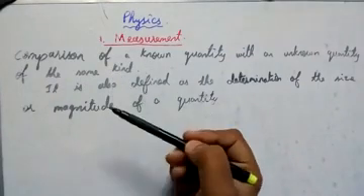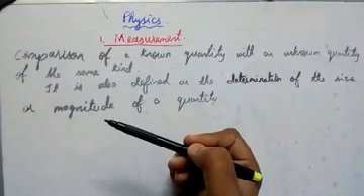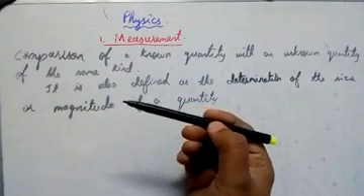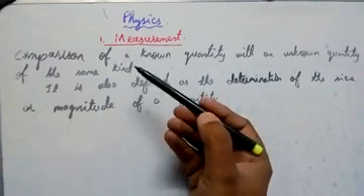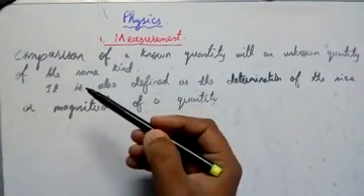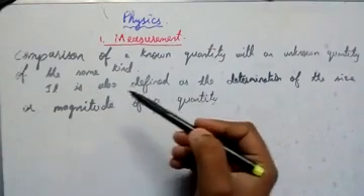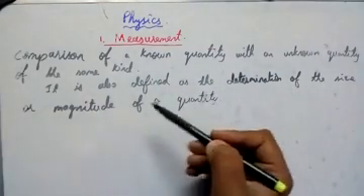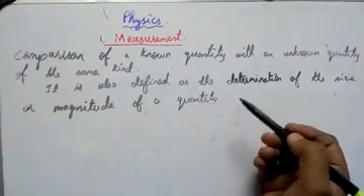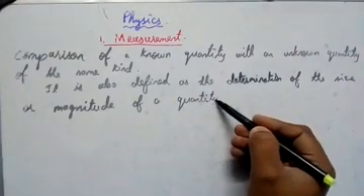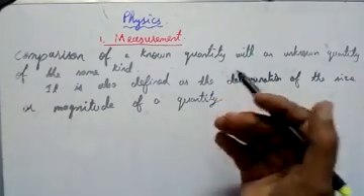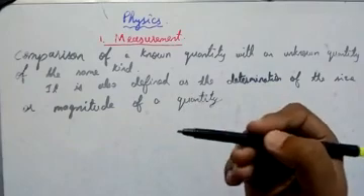So length and length we can measure. You cannot compare length and mass. For example, we cannot measure the length of a pen with a 5 kg mass. They should be of the same kind. One more way of defining it is the determination of the size or magnitude of a quantity. That means we see how big something is, or how small, or how heavy something is, or what the time is. This comparison is called measurement.